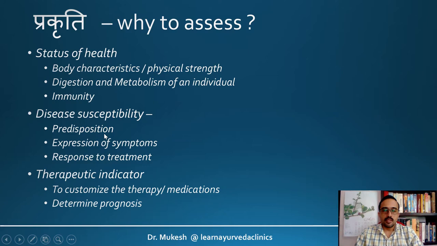For example, Vata predominant Prakritis are more predisposed to developing Vata predominant diseases. Expression of the symptoms. Again, the same disease, for example, a single virus can cause different manifestations in different individuals based on their respective Prakritis. So even Prakriti has an influence on the expression of the symptoms, and also regarding response to the treatment.